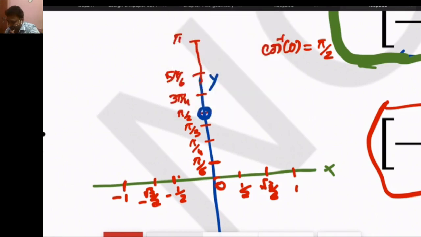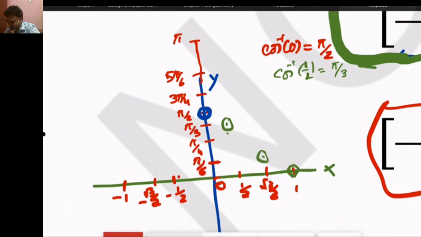Now the second value, if we want to find cos inverse of 1 by 2, then we know that cos inverse of 1 by 2 is equal to pi by 3. So the second answer is pi by 3. Similarly, cos inverse of root 3 by 2 will be pi by 6.